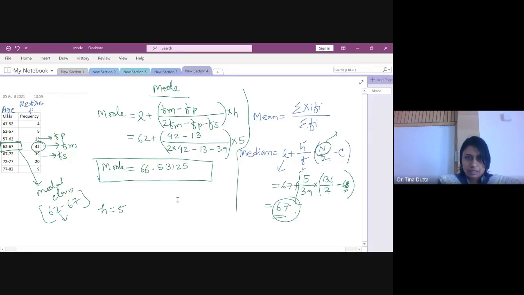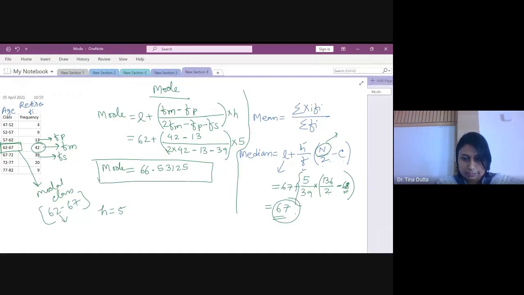Okay, so after this calculation, let us now proceed in our discussion about mean, median, mode. To share screen.